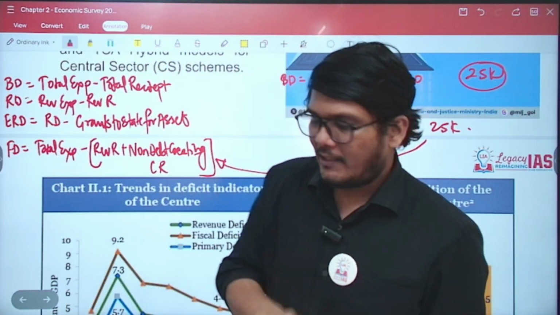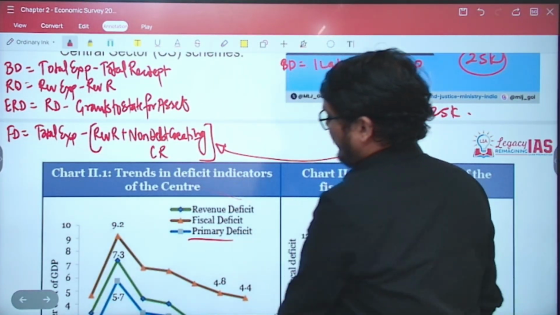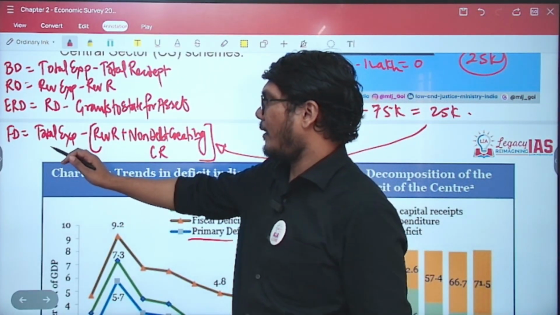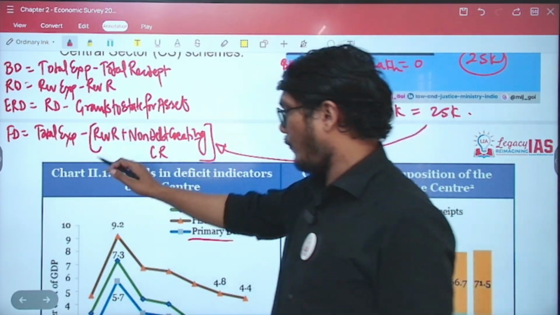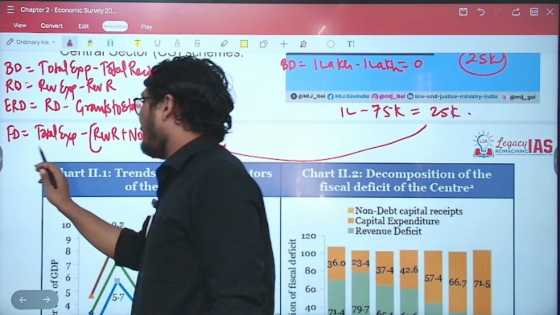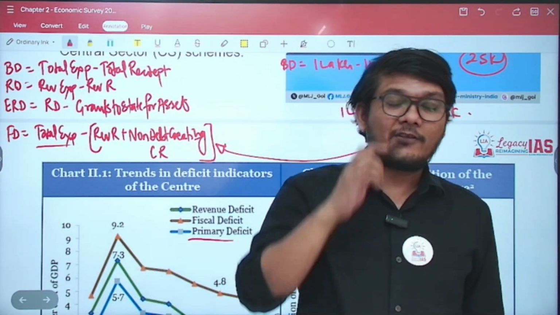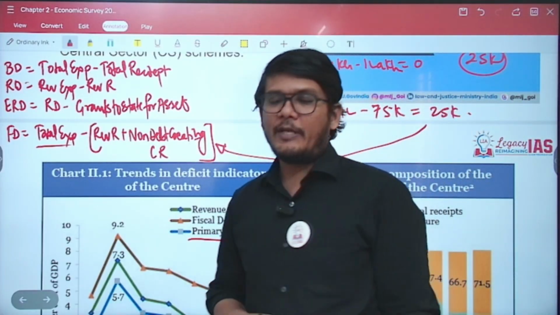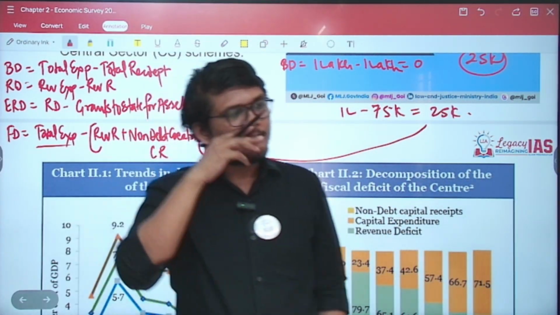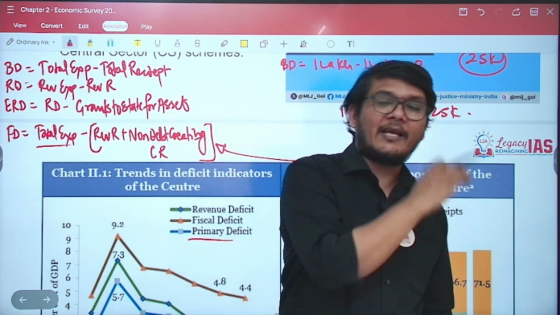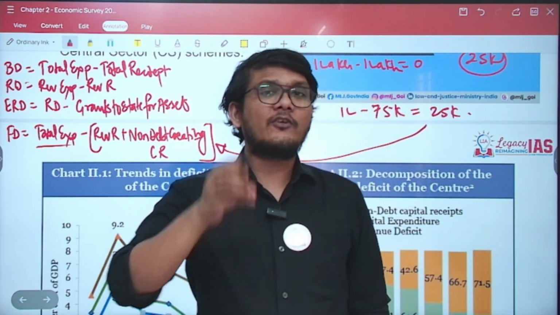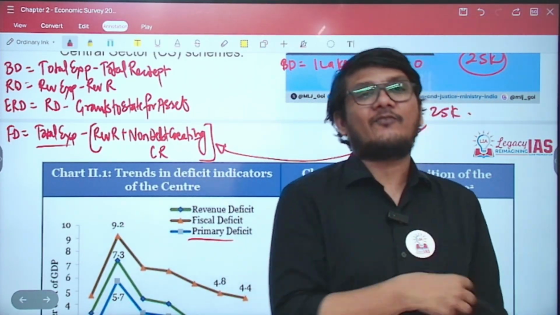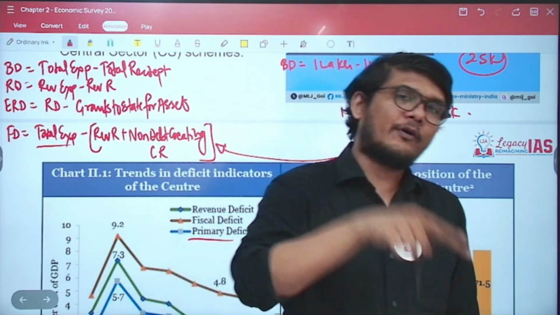Now there is another concept of primary deficit which is mentioned here. Now what is that? See, even when your total expenditure is over here, we have not touched the total expenditure so far, but now we will. A part of that expenditure, in fact a very good part of it, also goes to interest payments. Now these interest payments are for the loans, not just of this year or the previous year, but of the previous years and years, which creates a huge burden on the government of India. So you would not understand the present situation, because the previous burden is also included in that.